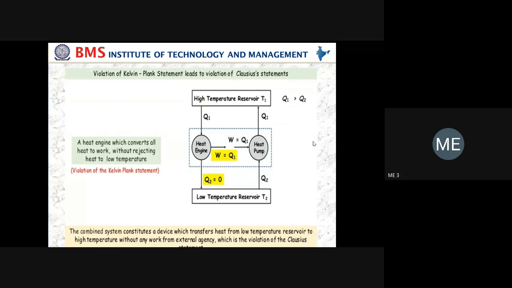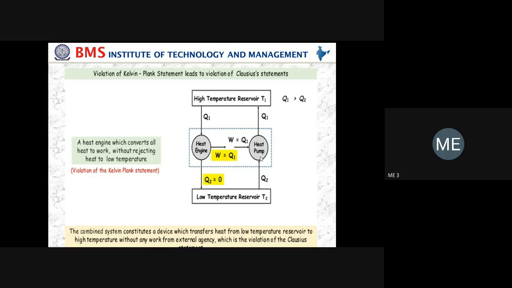No, sir. Okay. Sometimes they may ask, prove that violation of the Kelvin Planck statement violates the Clausius statement, or sometimes they ask, prove that the Kelvin Planck statement and Clausius statement are equivalent in nature. The first proof is that violation of the Kelvin Planck statement violates the Clausius statement. For that purpose, you see the diagram. You have to draw the diagram correctly. First show the heat engine with W equals Q1 and Q2 equals 0, and the same W, that is Q1, is supplied to the heat pump.